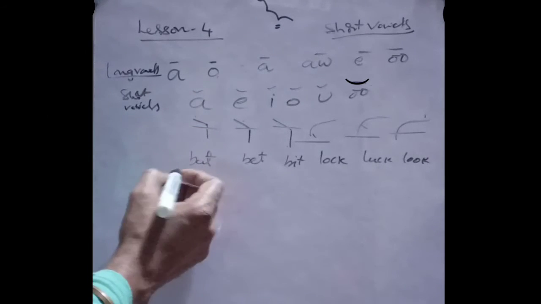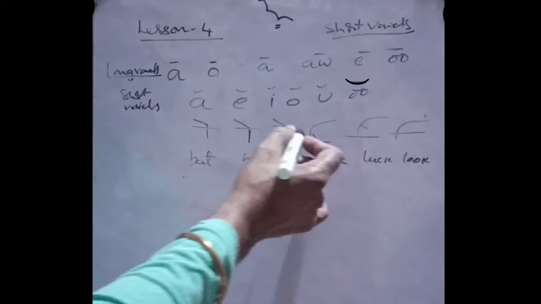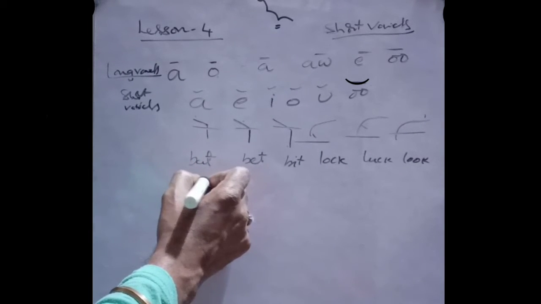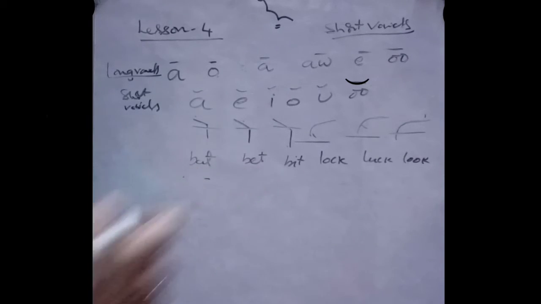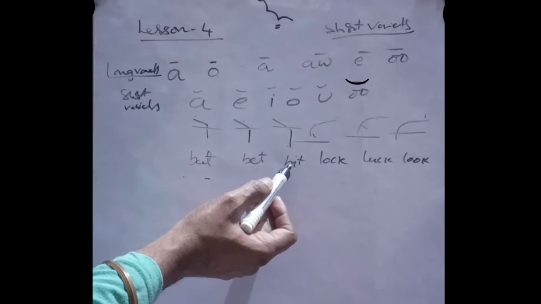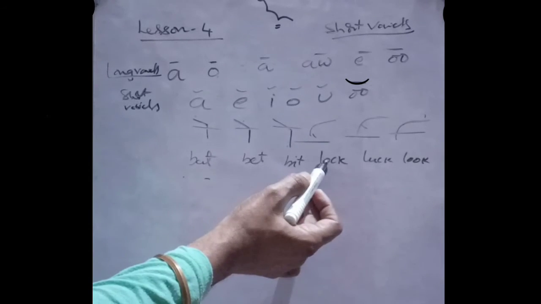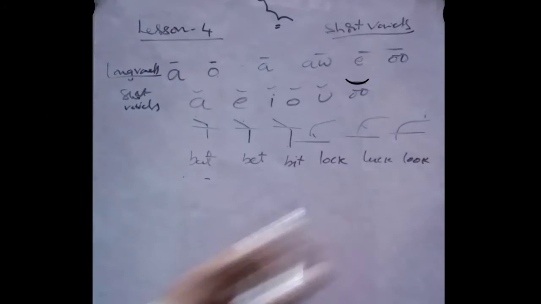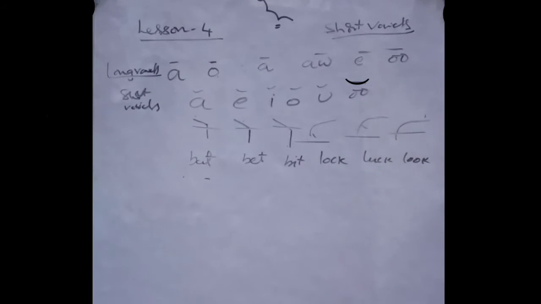All the dots will be light ones, and all the dashes should be light ones. They are represented by a light dot and a light dash depending on the position of the vowel. Here it comes A, here it comes A, here it comes I, the E. Here it comes A, it comes A, it comes U.